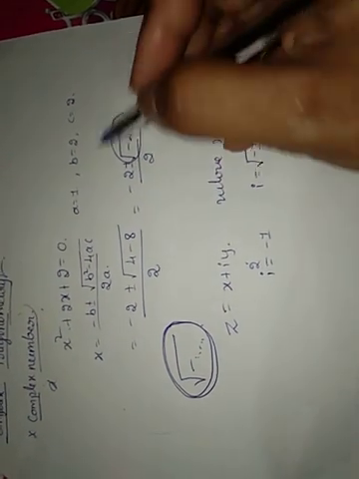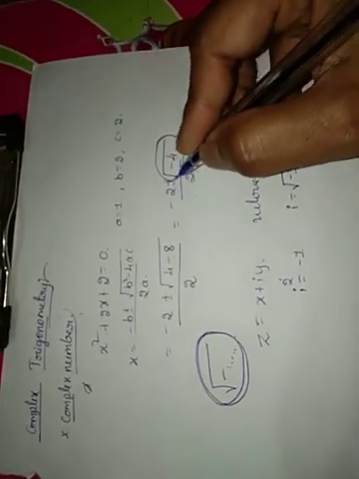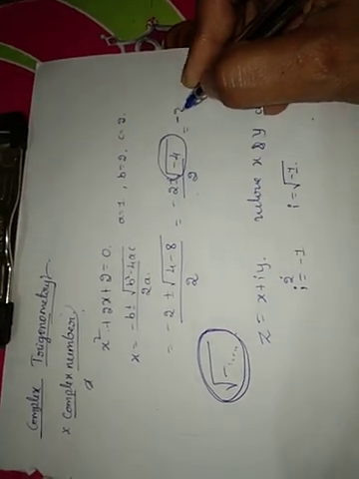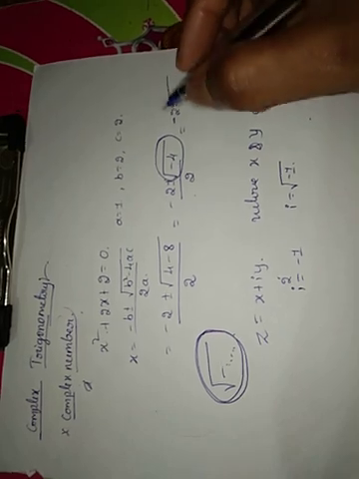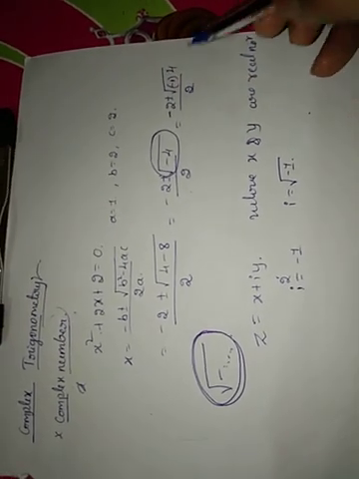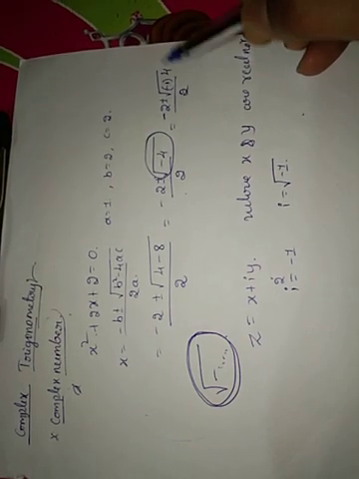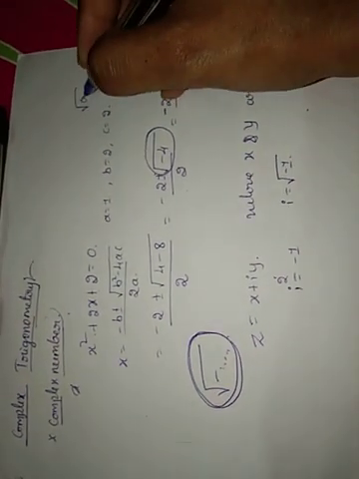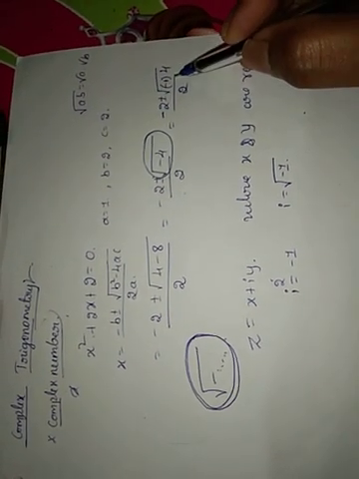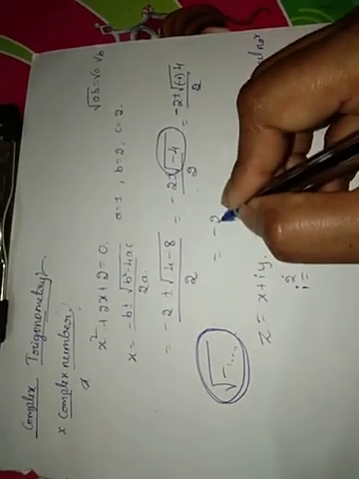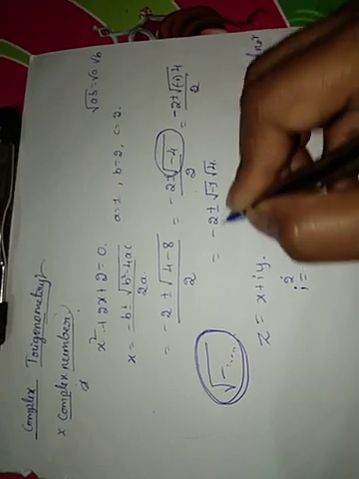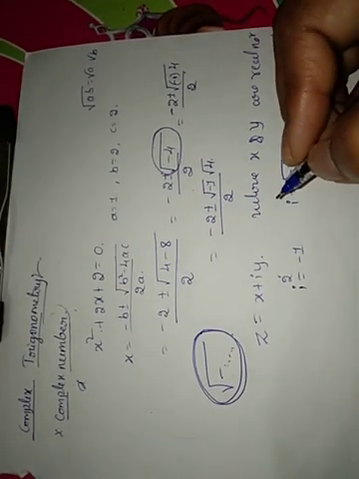For example, take the same example here: minus 2 plus or minus square root of minus 4. This can be written as minus 2 plus or minus square root of minus 1 into 4, divided by 2. Here root ab equal to root a into root b will be applied. Then it becomes minus 2 plus or minus square root of minus 1 into square root of 4, divided by 2.